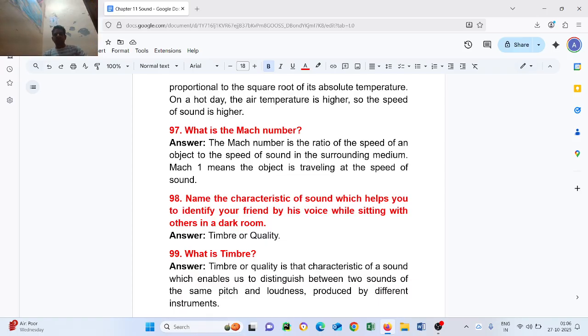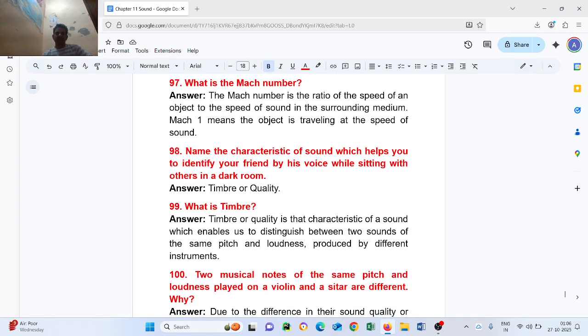Question number 98. Name the characteristic of sound which helps you to identify your friend by his voice while sitting with others in a dark room. Timbre or quality.